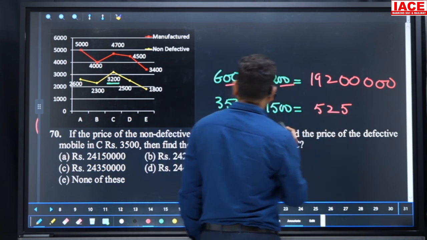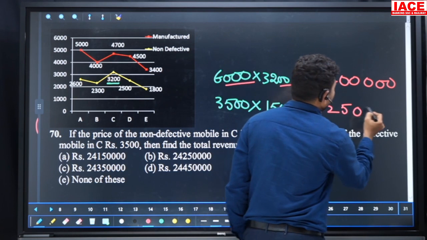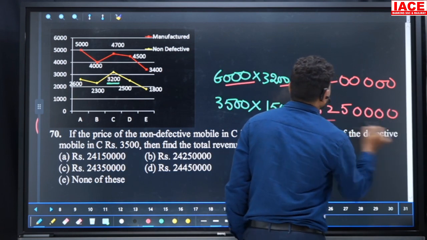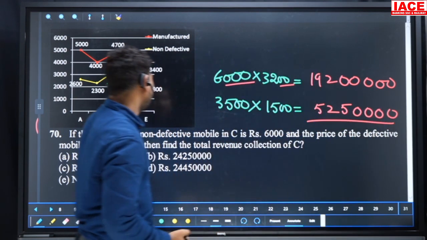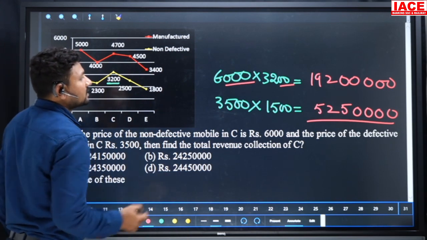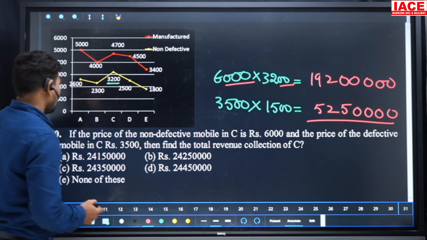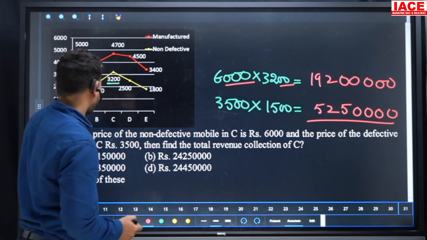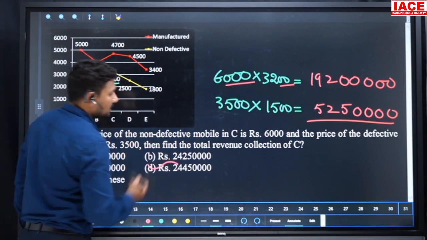We should add it. How many zeros here? 4 zeros. We should add these to get the overall value. Adding them up, the overall value comes to 245 with zeros. Our option is D.